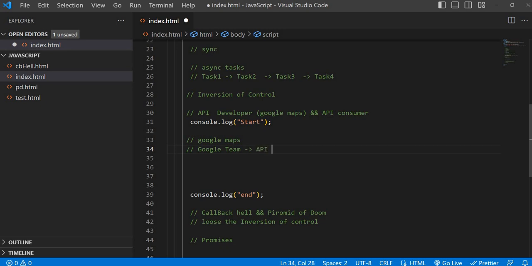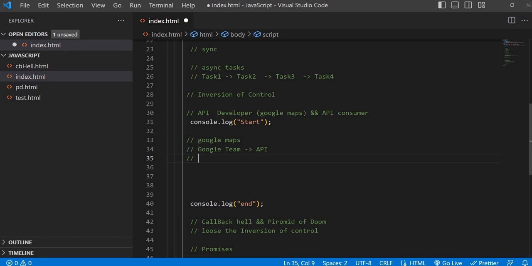That means API providers, and our team. If we are building a project and we use Google APIs or third-party APIs, at that time we are consumers. Okay, fine. There is no problem so far.